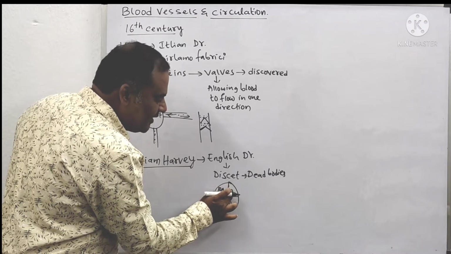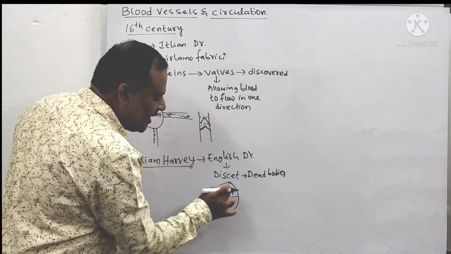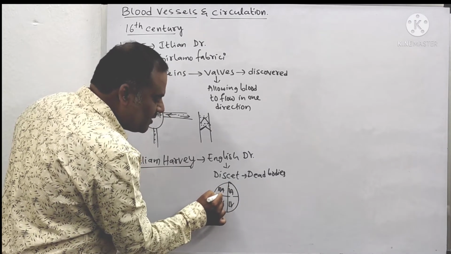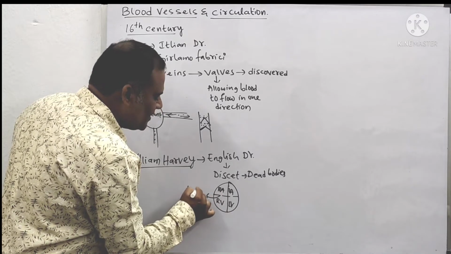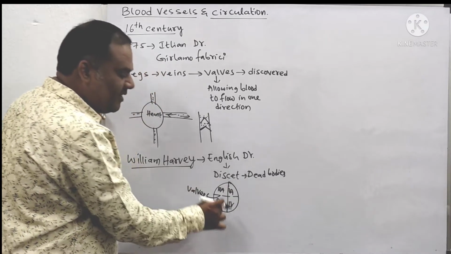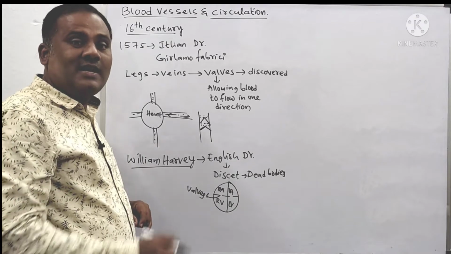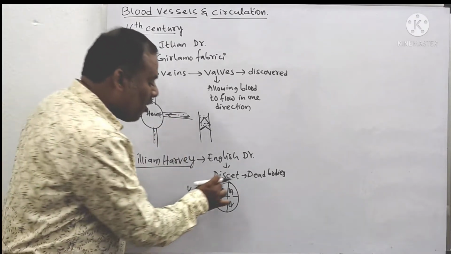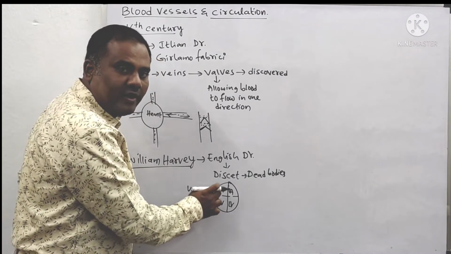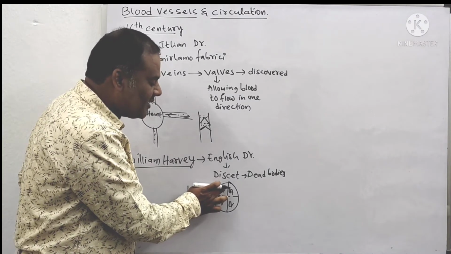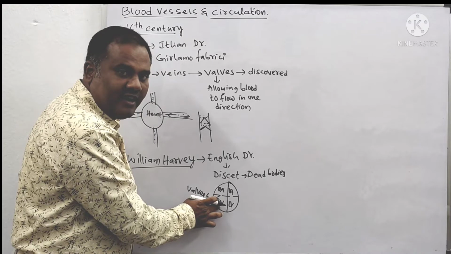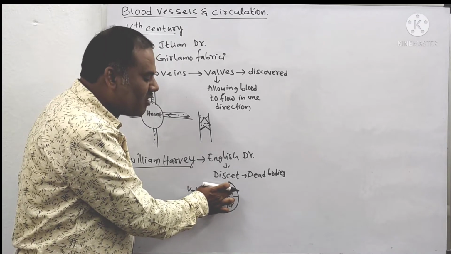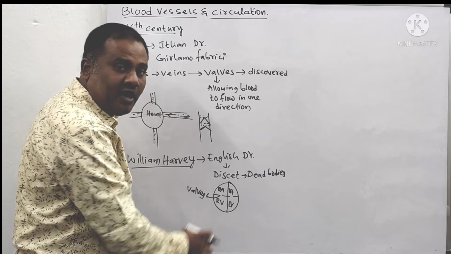And in the same manner, between the left auricle and left ventricle also there will be a wall. So these walls allow, that is, valves are present between the auricles and ventricles. Those valves send the blood from auricle to ventricle. That is, the deoxygenated blood from the right auricle enters into the right ventricle, whereas oxygenated blood from the left auricle comes into the left ventricle.